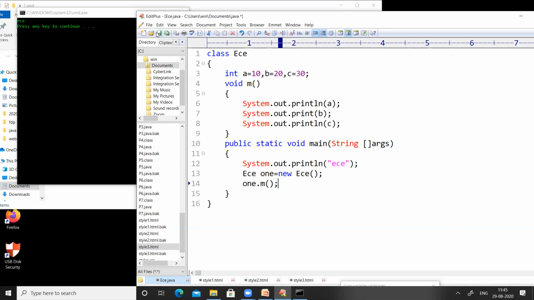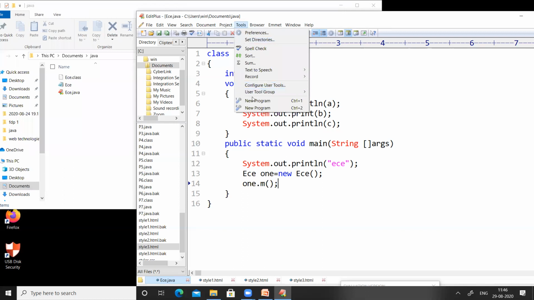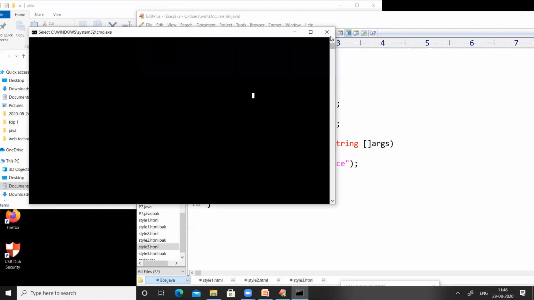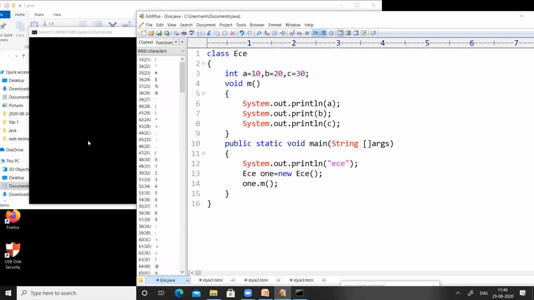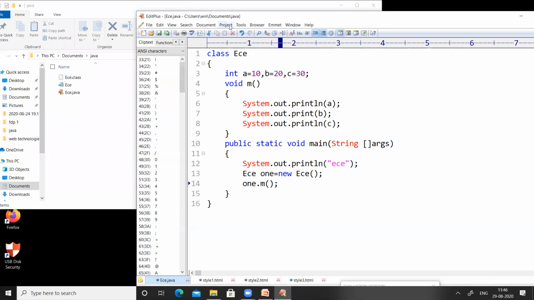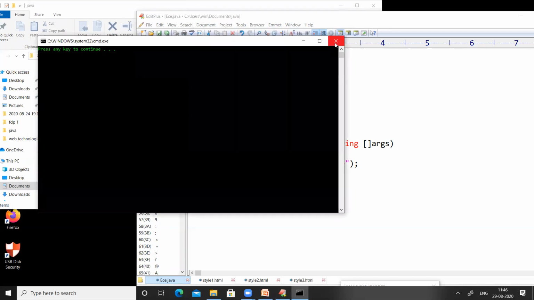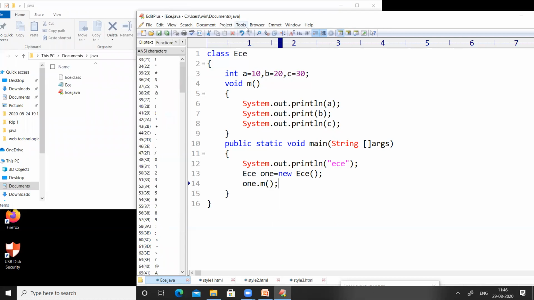Now save the code, compile the program. Once again, the system is a little bit slow. It is successfully compiled. Now run the program and observe the output.